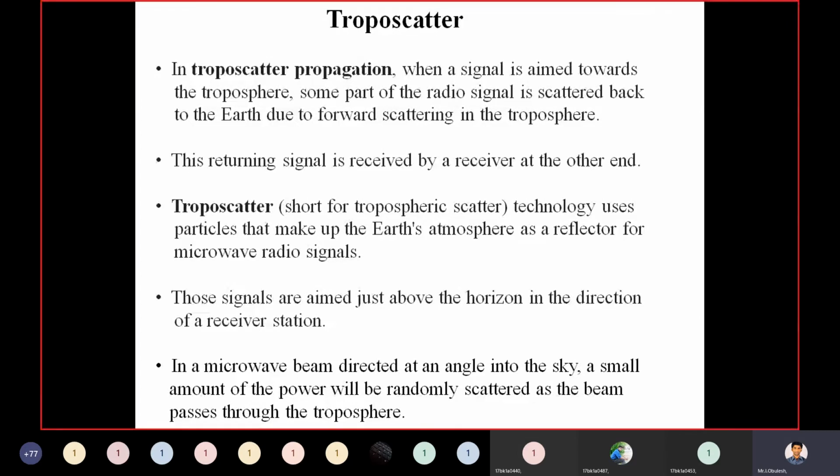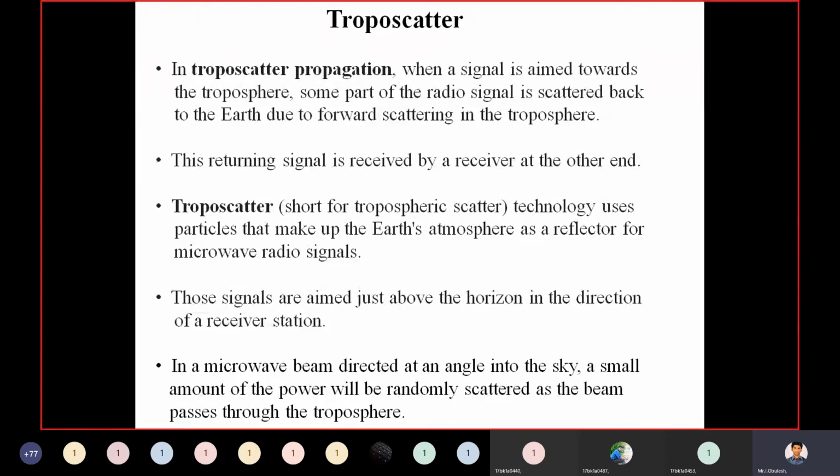Just remember, in this scatter propagation, when a signal is aimed towards the troposphere, some part of the radio signal is scattered back to the earth due to forward scattering in the troposphere. This returning signal is received by a receiver at the other end.